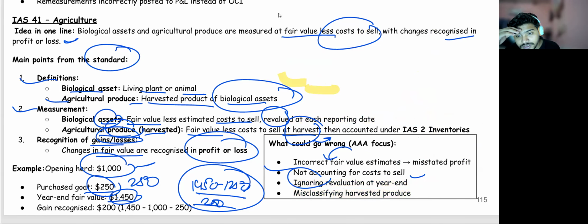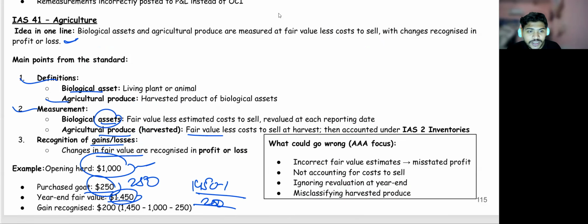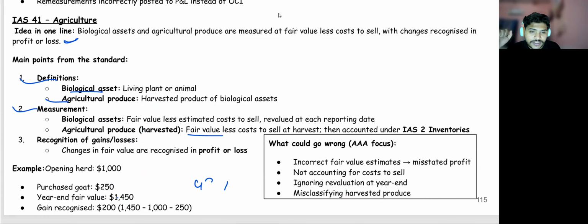ISA 41, and you just need to remember the changes rule, the fair value, and the definition, and just some sort of terminology. I think that will be more than enough if there would be any question. Okay, simple rule, nothing more than that.